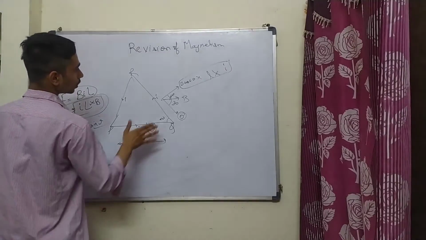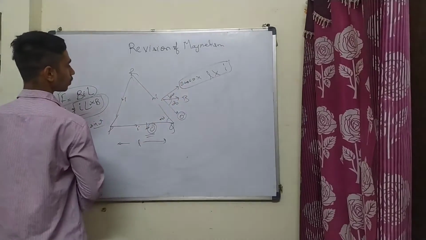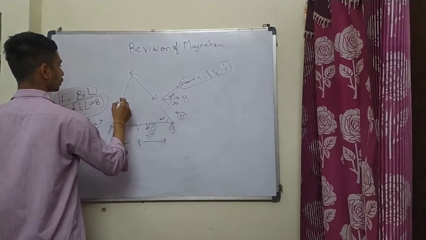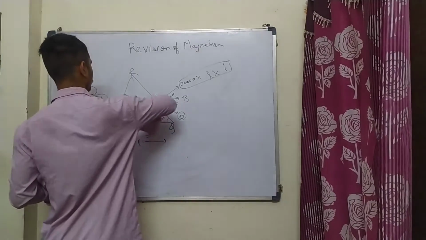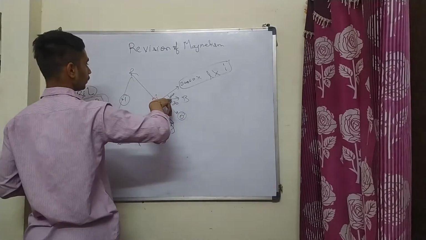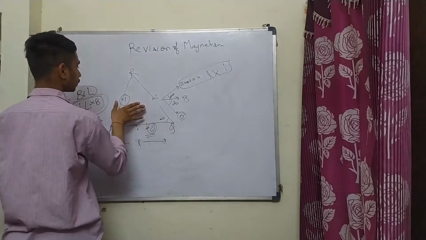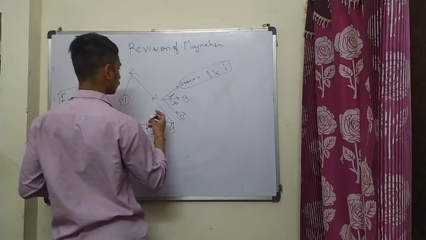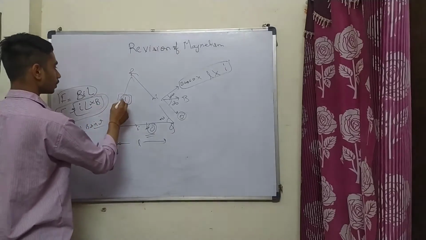By the palm rule. Magnetic field is in this direction, so the force will be acting downwards where our palm is there. And here the magnetic field is in this direction. So how will we get? We can get by the cross product rule also in this, no need to put extra efforts.